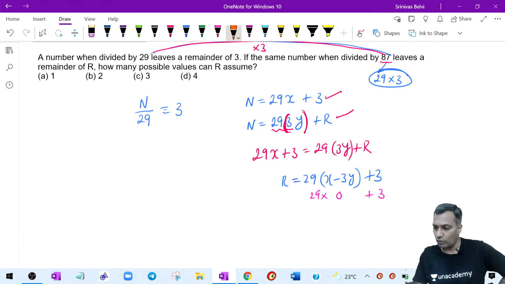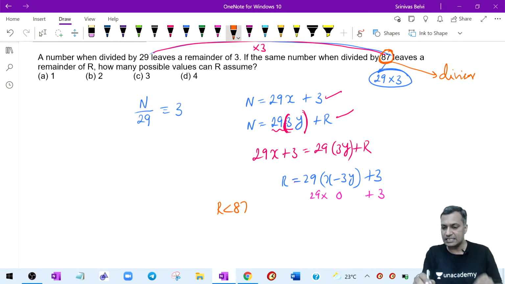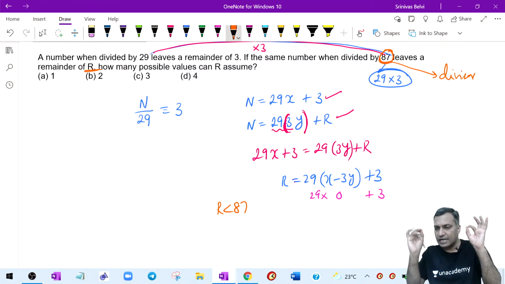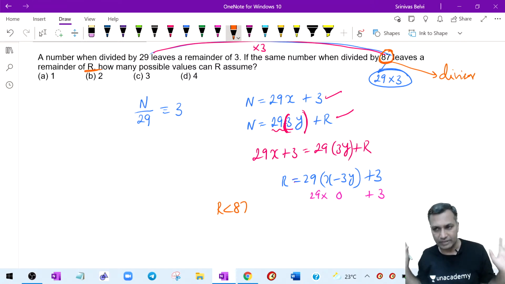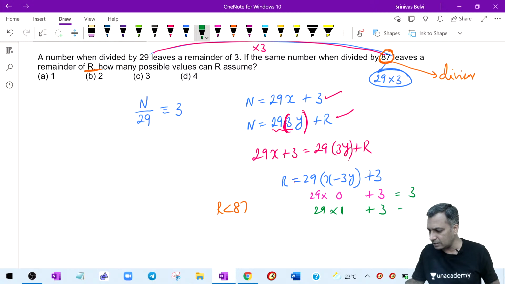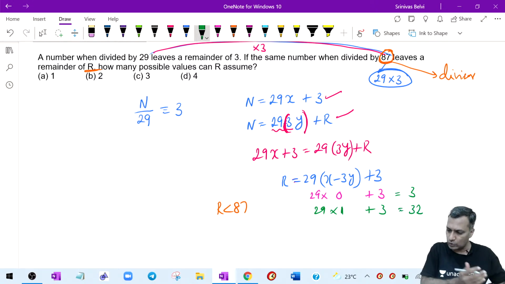Now, what are you dividing by? 87. Hence r should be less than 87. Why? Because your divisor is 87. When your divisor is 87, the remainder is r, and the remainder has to be necessarily less than 87. That's the point. Therefore 29 into 1 plus 3 would work because the outcome is nothing but 32. Is this 32 less than 87?